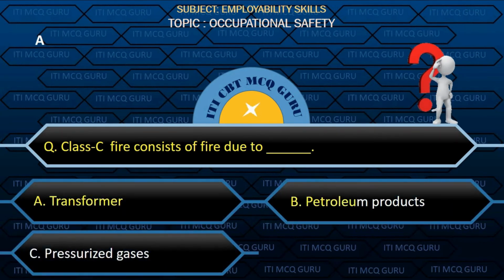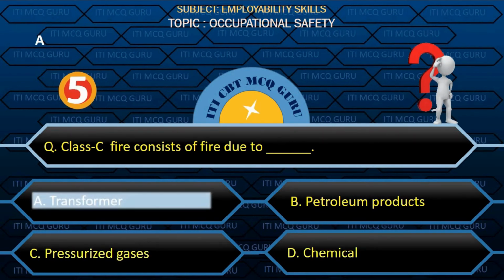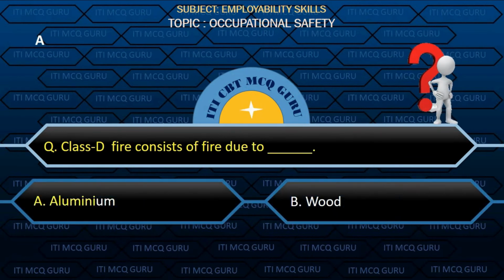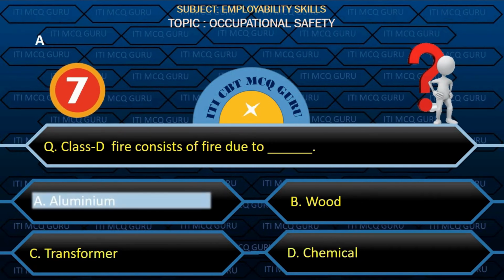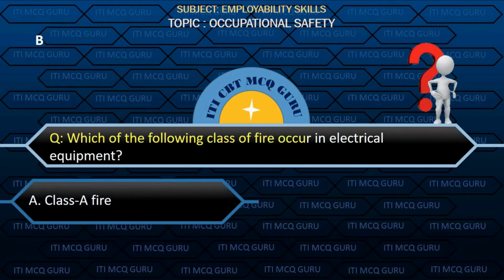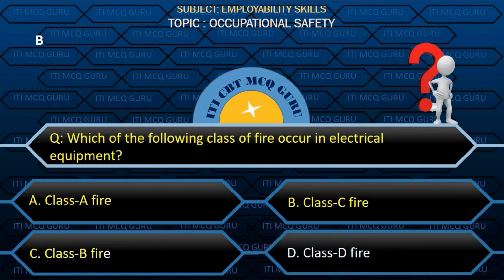Option A, transformer. Class D fire consists of fire due to? Option A, aluminium. Which of the following class of fire occur in electrical equipment? Option B, class C fire.